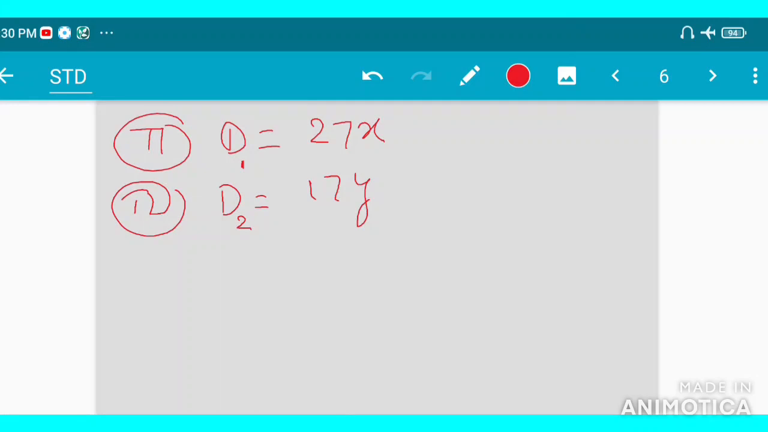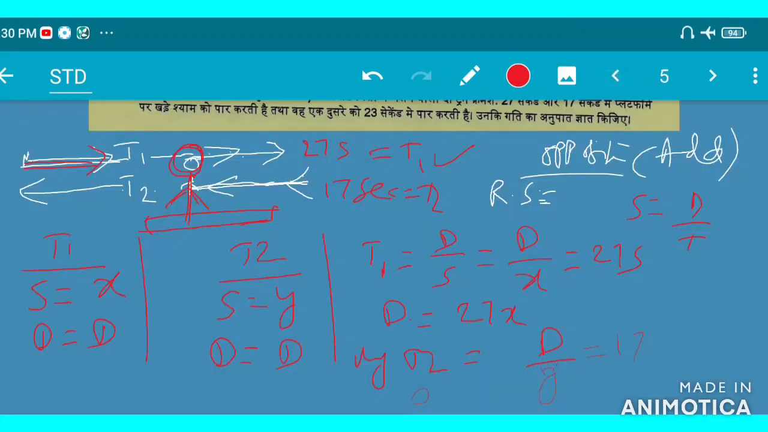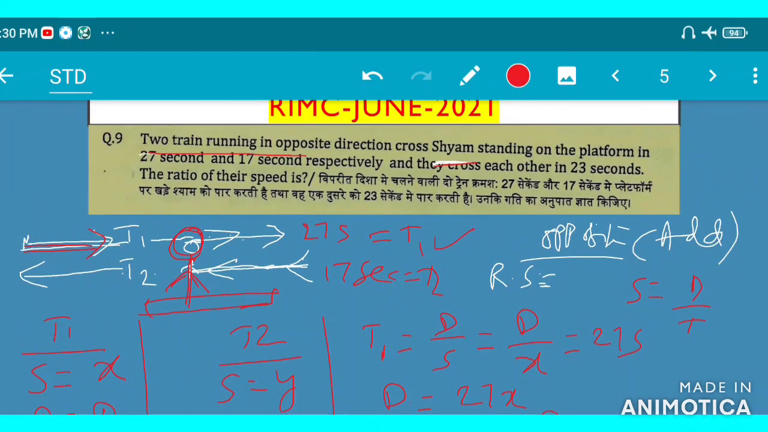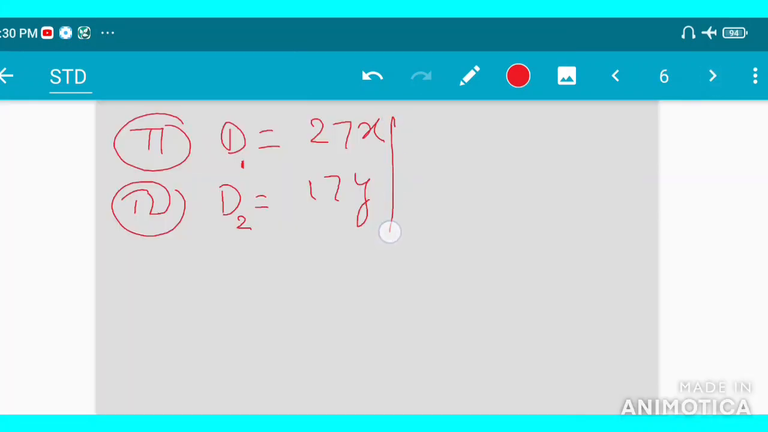Go for the next question. Two trains running in opposite direction cross Sham standing on the platform in 27 seconds and 17 seconds respectively, and they cross each other in 23 seconds. In case of the man, what is the speed? On opposite direction, we add: x plus y. This is the speed.